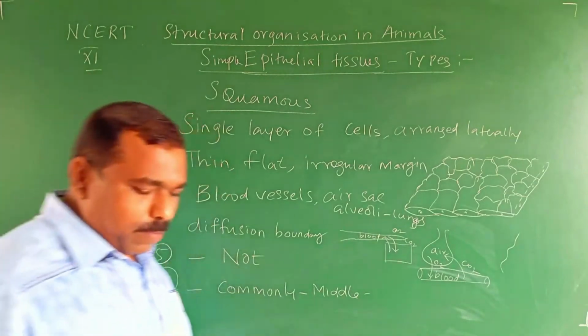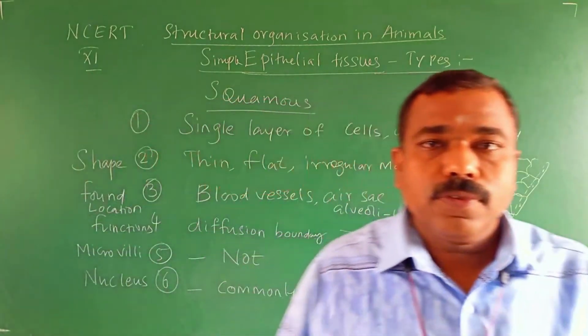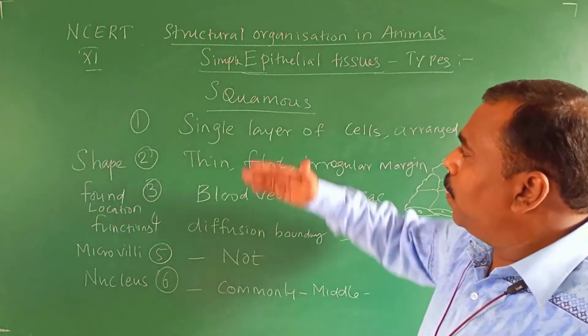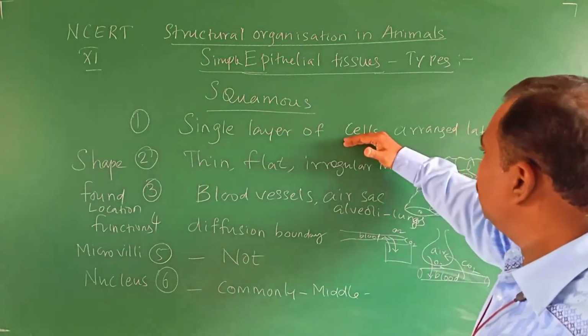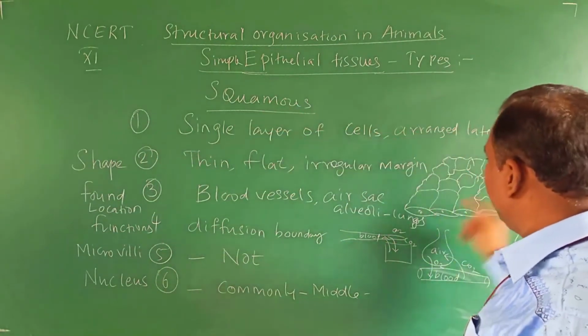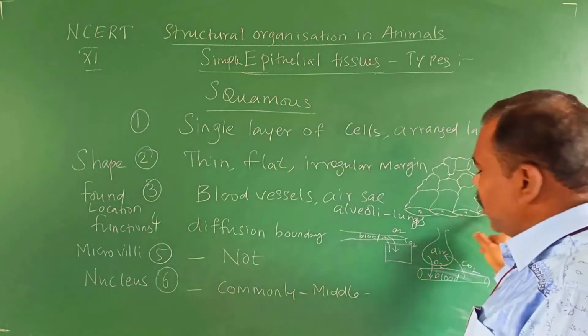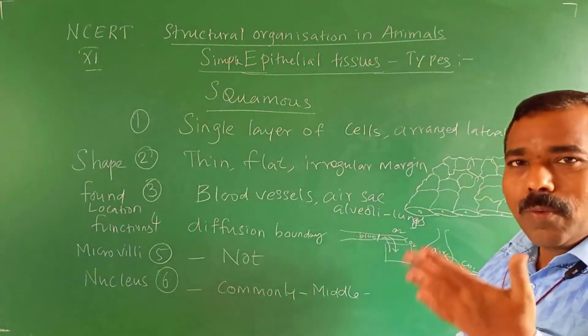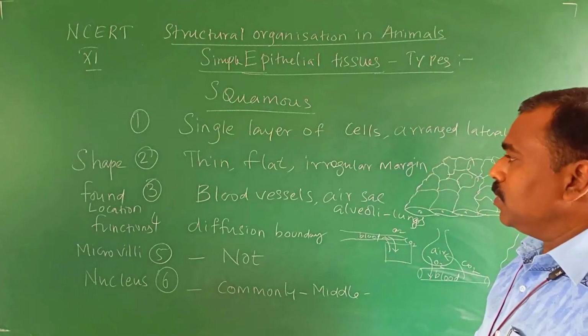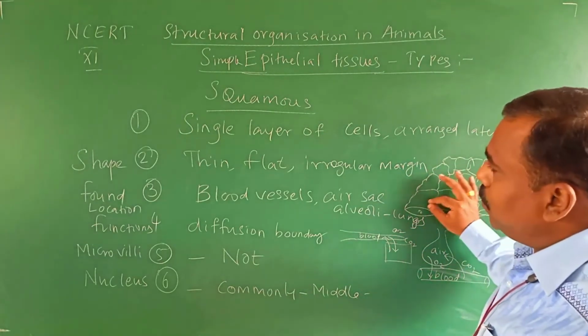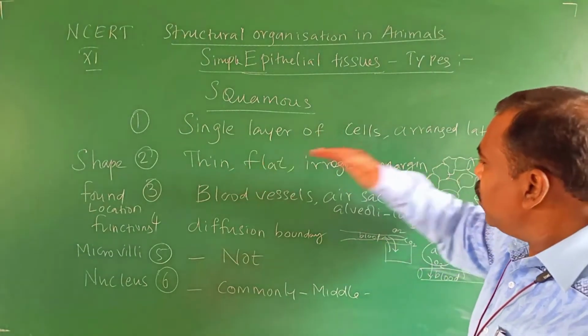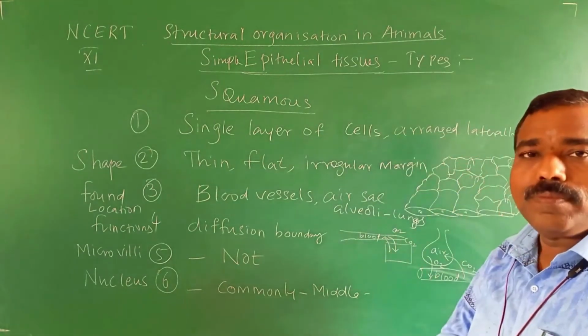That's all about the squamous epithelium. Squamous epithelium is a single layer of cells. The cells are arranged laterally, one next to another, adjacent to each other, not one above another. Each squamous epithelial cell is very thin and flat, with an irregular margin.